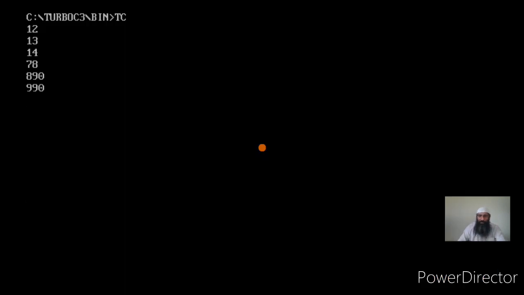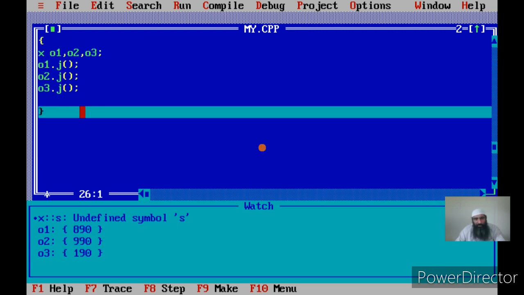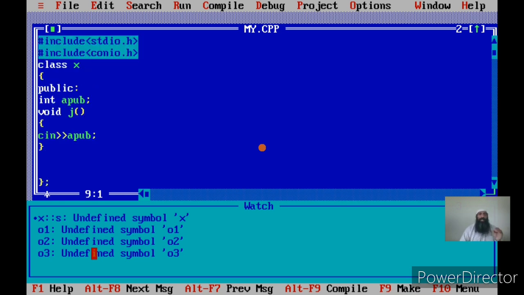Now if I make the third call, I say 190. This time I'm calling the function with reference to o3. So you see o3's data member has changed. This is an important observation, and you should note it: whenever you call a member function, and at that time you access the data members, you are referring to the data members of that object with which you have called the member function.